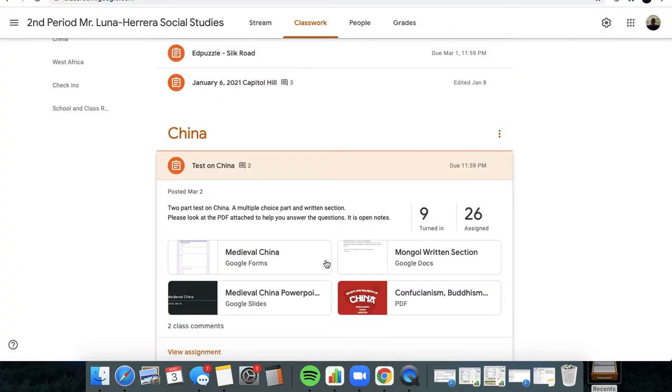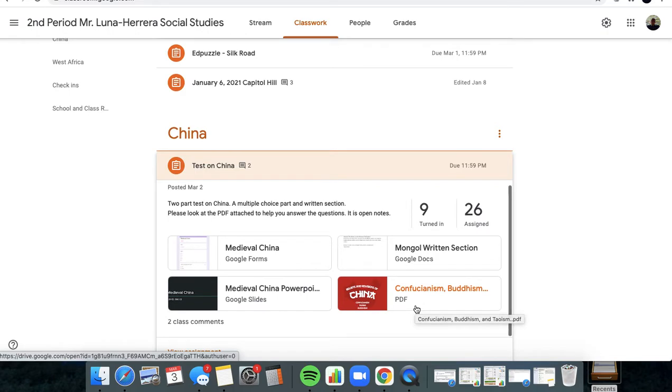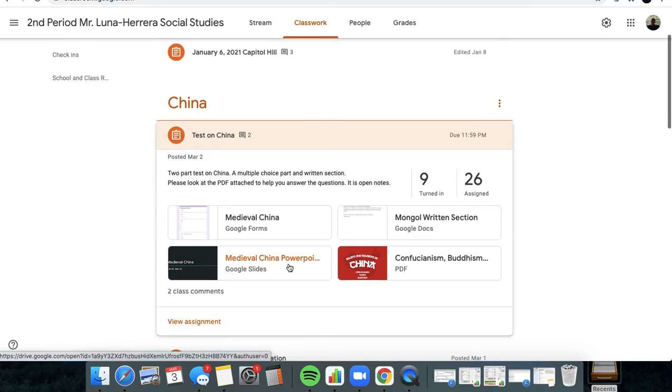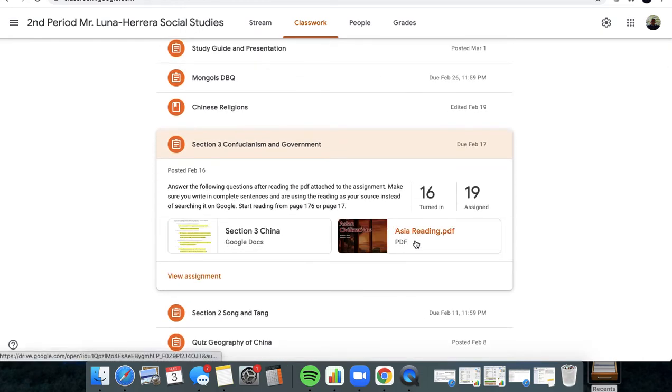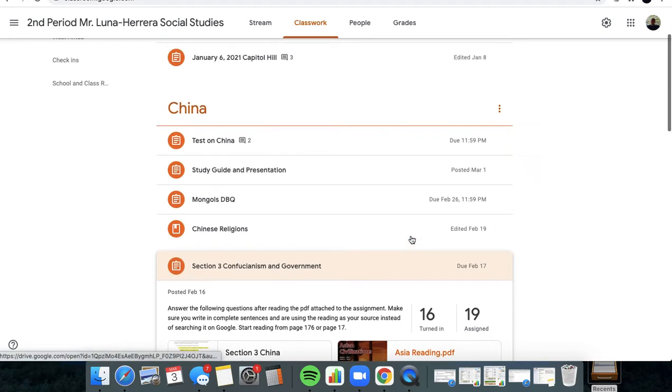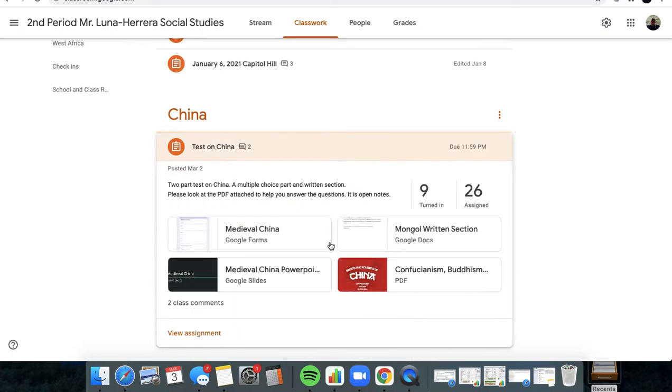Then you're going to look up here at the medieval China PowerPoint. Most of the questions will be answered through here. Questions 11 through 14 will be answered through here. So almost all of them here, questions 11 through 14 here. And if you don't think you could find it there, you could look at the Asia reading, which is in any of the sections. Basically it is a summary of what we did for the Asian reading.